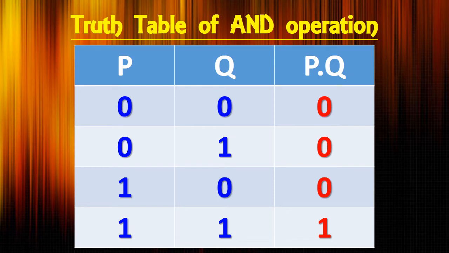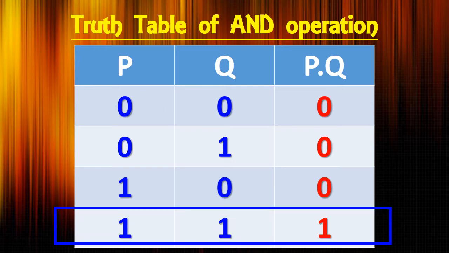This is the truth table of AND operation. Please take notice of the true value that we are receiving in the final column, that is 1. It is for the last combination only. That is, when both the propositions give out true as the answer, then only we get true as the final output.